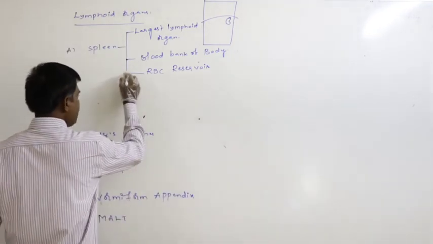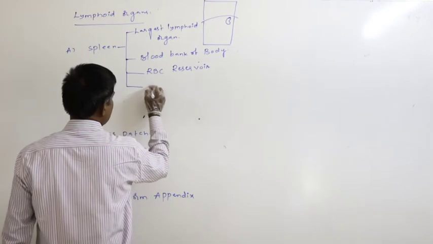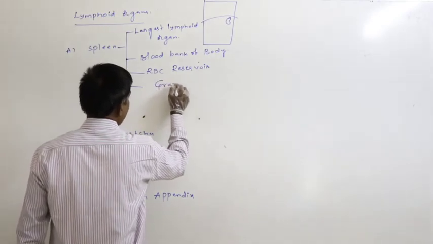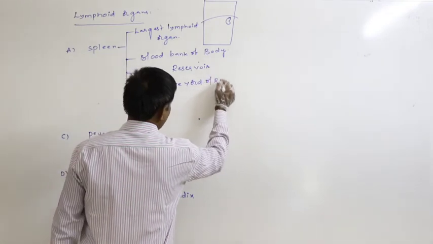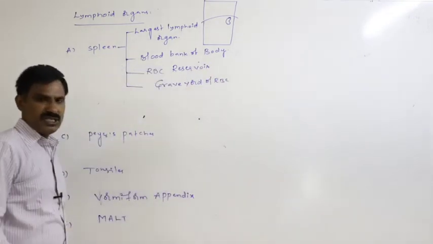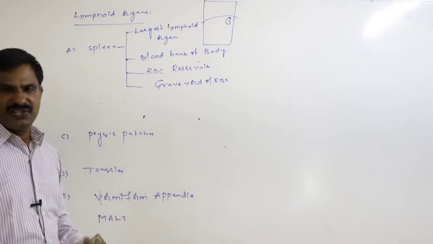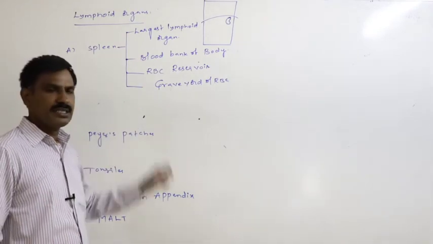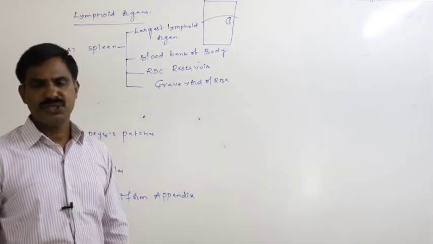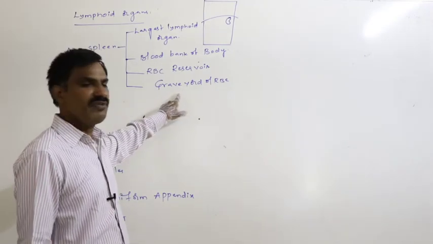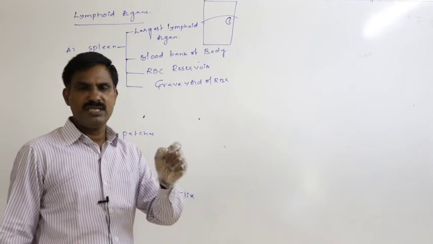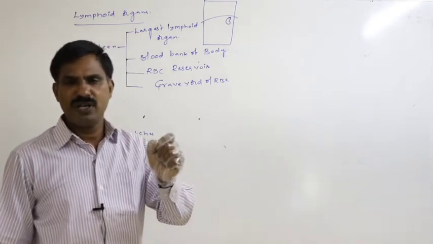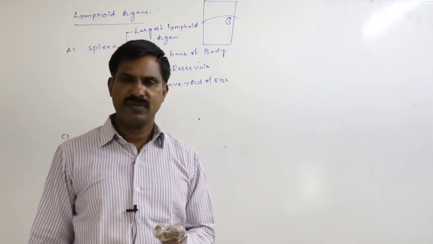Again, this spleen acts as the graveyard of RBC because old RBCs are compulsorily destroyed mostly in the spleen. So that only it is said to be the graveyard of RBC. Old RBC means the lifespan of RBC is about 120 days.